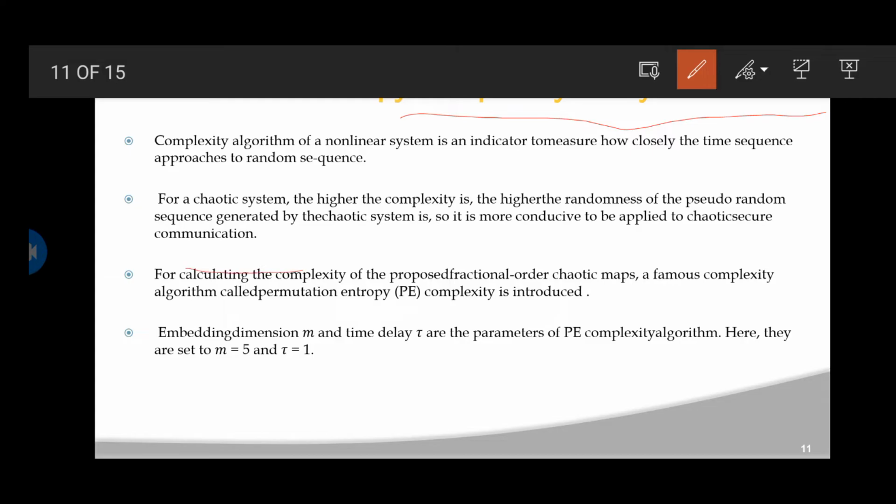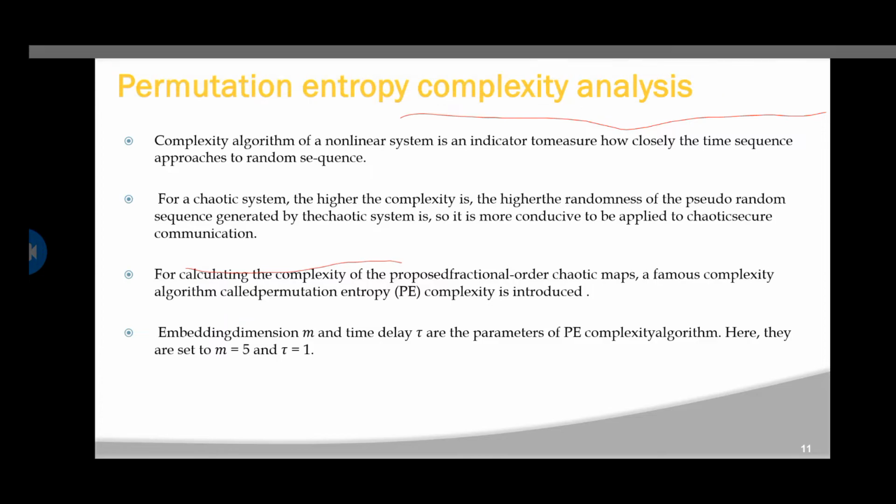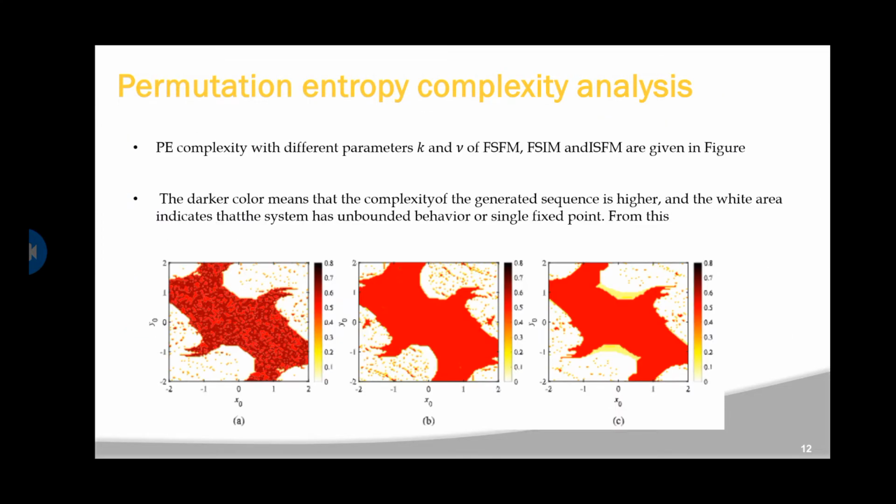For calculating the complexity of a fractional order chaotic map, a famous complexity algorithm called permutation entropy, PE complexity, is introduced. The embedding dimension m and the time delay gamma are the parameters of the PE complexity algorithm. Here they are set to m equal to 5 and gamma equal to 1. Now, the permutation entropy complexity analysis.